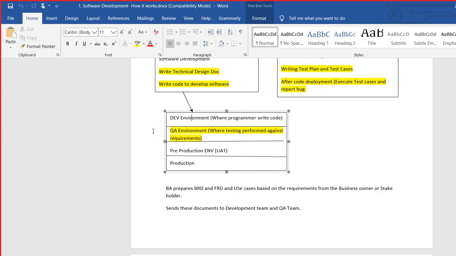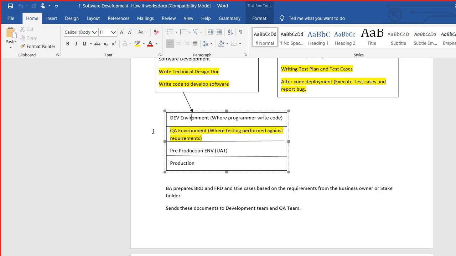As I said, there is a configuration team. Sometimes it is a separate team. The configuration team, or you can say operations team, will take the code and deploy it. There will be a manager in that department as well. And as I said, this deployment part is getting automated day by day.